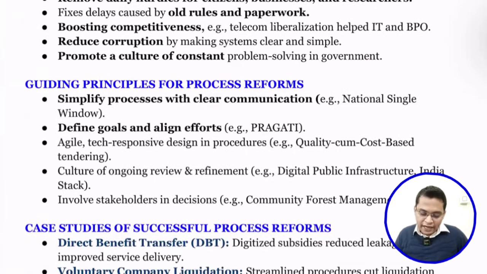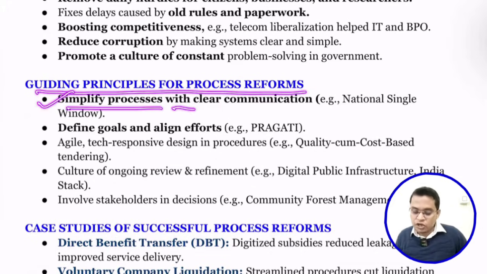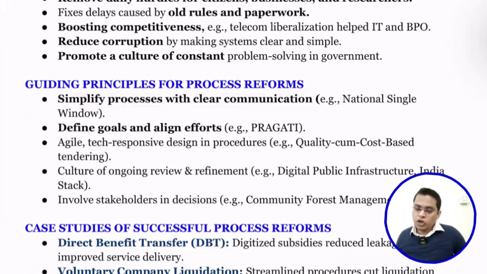Okay. So what are the guiding principles for process reform? For example, simplify process with clear communication. We need to give clear-cut communication. For example, the National Single Window Clearance System. Here there is one window, you just apply and internally they will do everything for you and finally provide it to you. So we need to follow a single window clearance system.